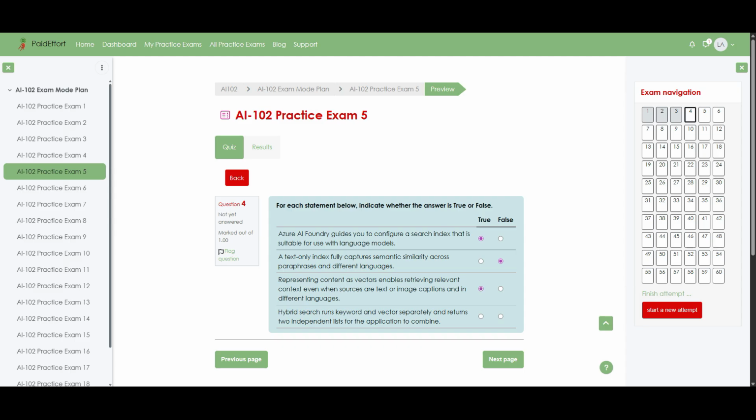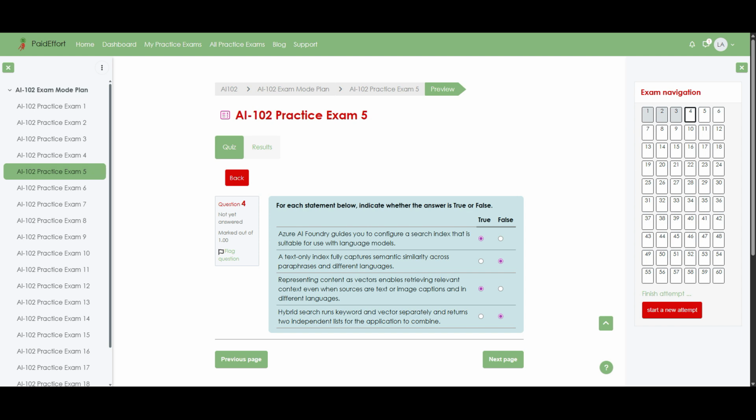Hybrid search runs keyword and vector separately and returns two independent lists for the application to combine. Answer: false. Now I'm going to explain why each of these answers is correct, so the ideas about search and embeddings are clear. Firstly, Azure AI Foundry includes a guided experience that helps you set up indexes tuned for language model scenarios, so that statement is true. Secondly, a plain text or lexical index mainly matches exact words. Therefore, it cannot reliably capture paraphrases or cross-language meaning, which makes the second statement false.